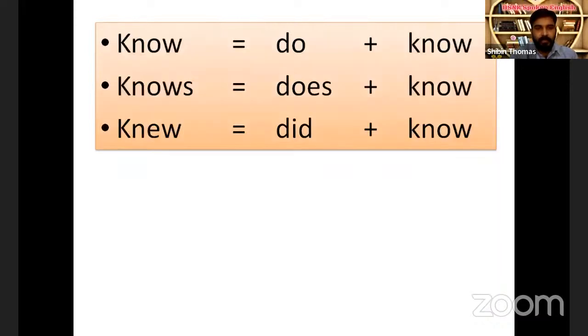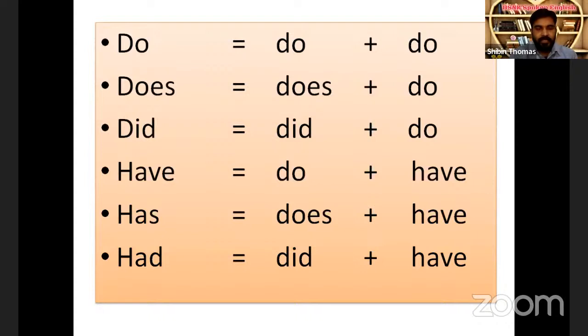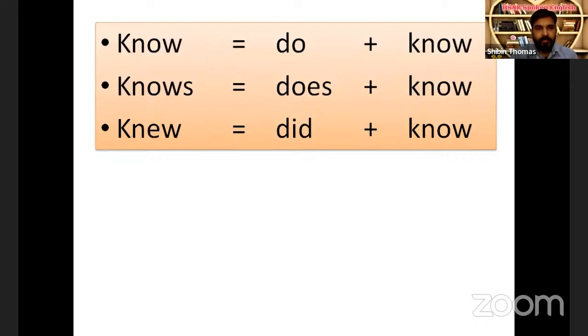Next, in the same pattern, look at the words do, does, did. In the same pattern, let's split the verb know. Know is do plus know. Knows is does plus know. Knew is did plus know. It has nothing to do with the three forms of verb. We are not telling anything about the three forms of verb. The first two words are first form. The last word is second form. We don't write the third form here. It has nothing to do with the three forms of verbs.